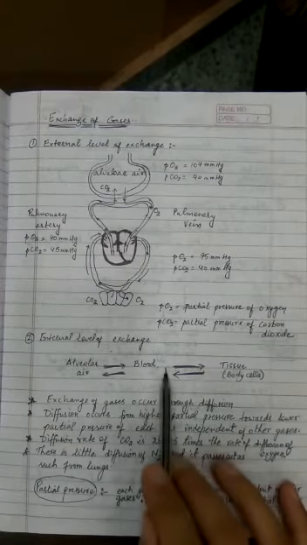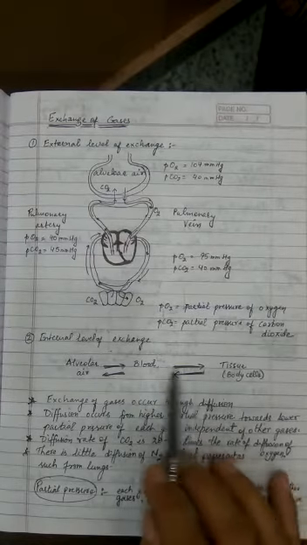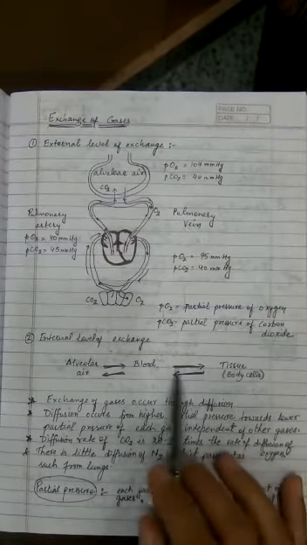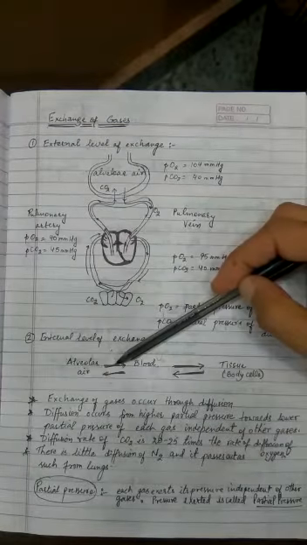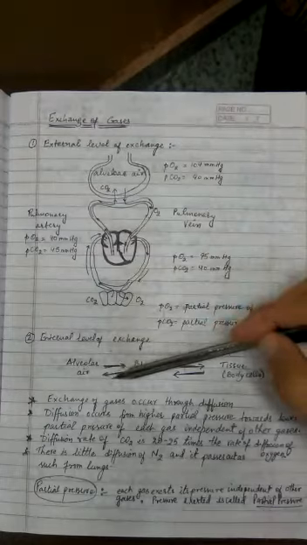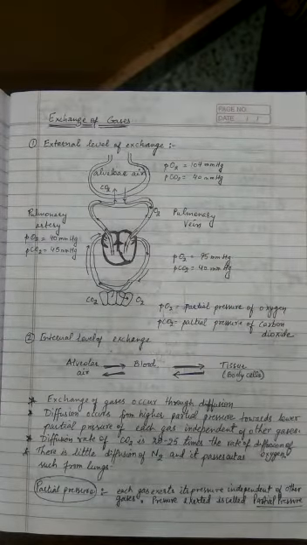Then the blood will carry the gases to the tissue and exchange gases again. That's why one level of exchange is at the alveolar level, and the second level is the internal level, that is at the cellular level or the tissue level of the body.